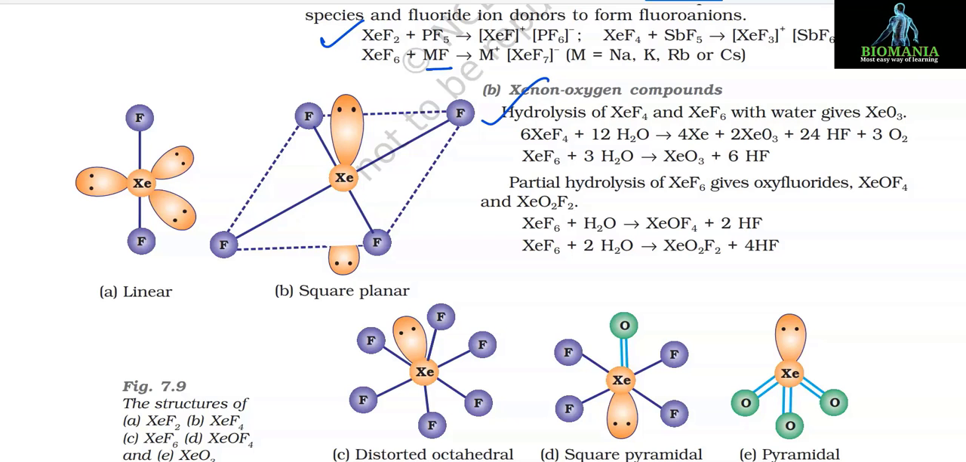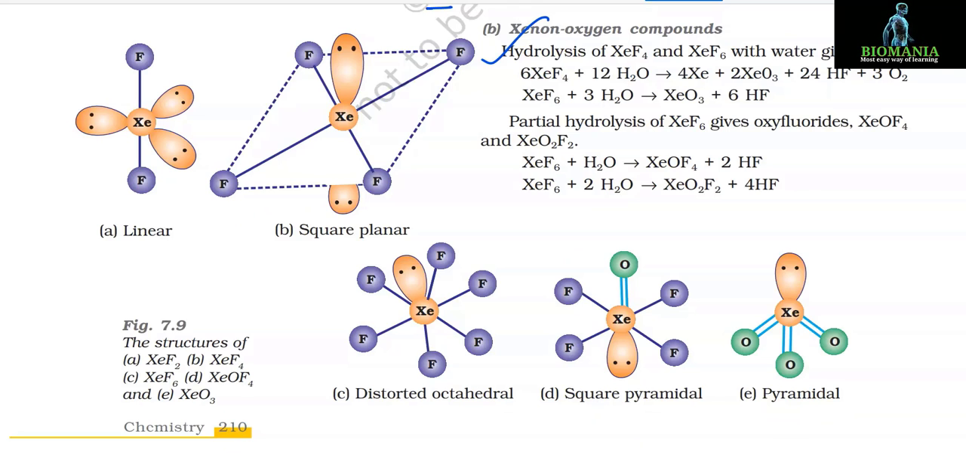B. Xenon oxygen compounds. Hydrolysis of XeF4 and XeF6 with water gives XeO3. 6XeF4 plus 12H2O gives 4Xe plus 2XeO3 plus 24HF plus 3O2. XeF6 plus 3H2O gives XeO3 plus 6HF. Partial hydrolysis of XeF6 gives oxyfluorides, XeOF4 and XeO2F2. XeF6 plus H2O gives XeOF4 plus 2HF, and the next reaction is XeF6 plus 2H2O gives XeO2F2 plus 4HF.